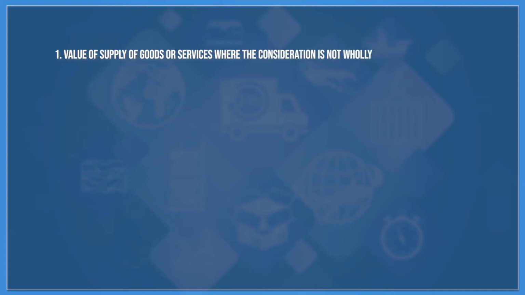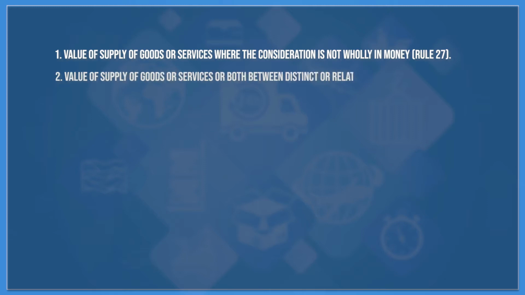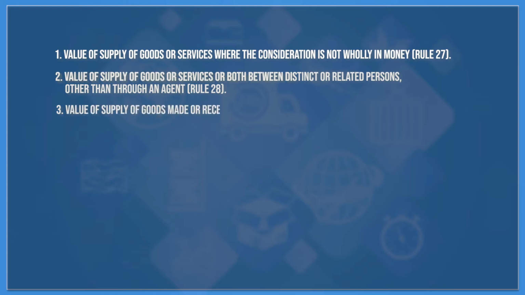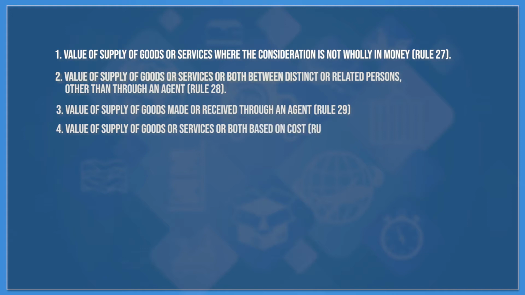Determination of value of supply as per rules 25 to 37. In such a case, value of supply is determined in the following circumstances. Number 1, value of supply of goods or services where the consideration is not only in money, that is under rule 27. Number 2, value of supply of goods or services or both between distinct or related persons, other than through an agent, that is under rule 28. Number 3, value of supply of goods made or received through an agent, that is under rule 29. Number 4, value of supply of goods or services or both based on cost, that is under rule 30.